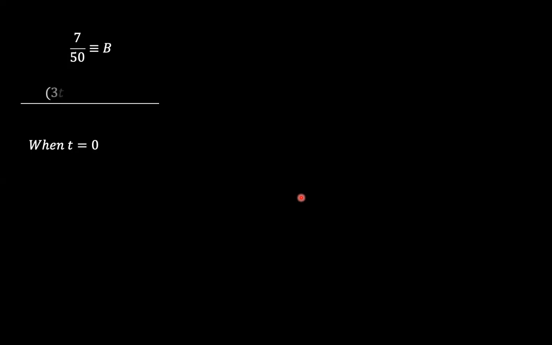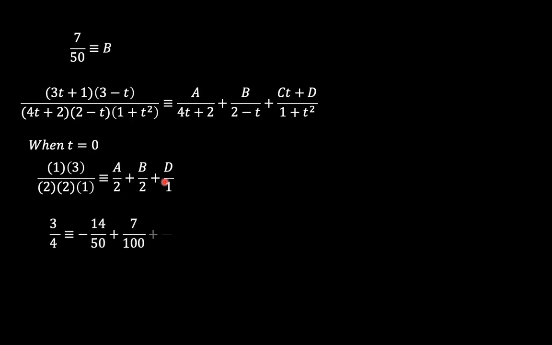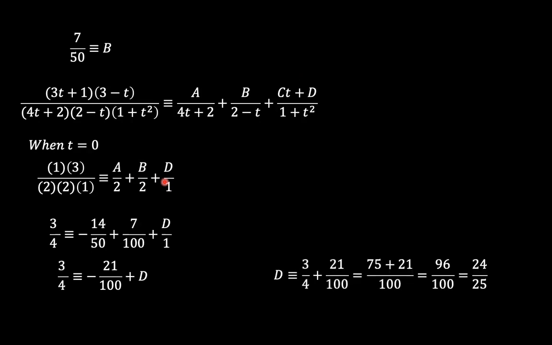One thing we could do is try the surefire way of saying, okay, for this equation that we originally had, if we substitute 0 for t, what ends up happening is that we have 1 in the denominator, we have a over 2 plus b over 2 plus d. And so c has disappeared, but since we know a and b, we can substitute those values, and then quickly move to the right, and d is the same as 24 over 25.